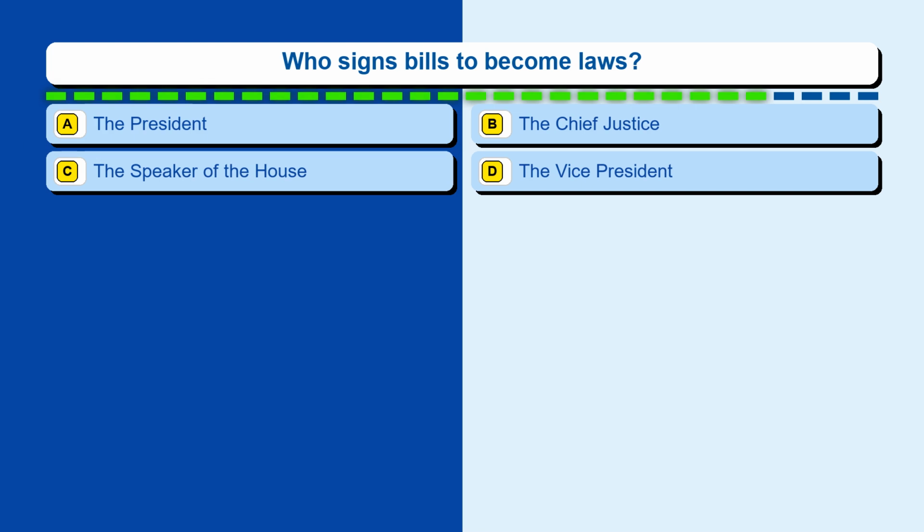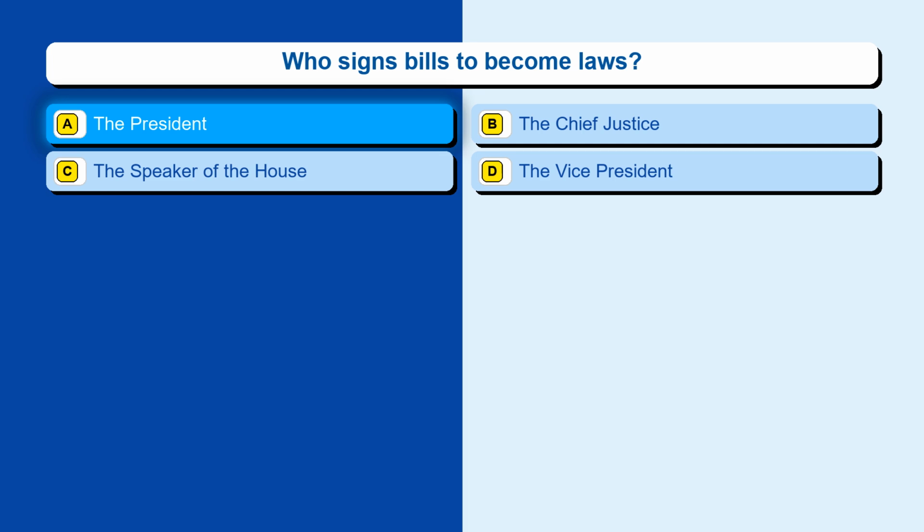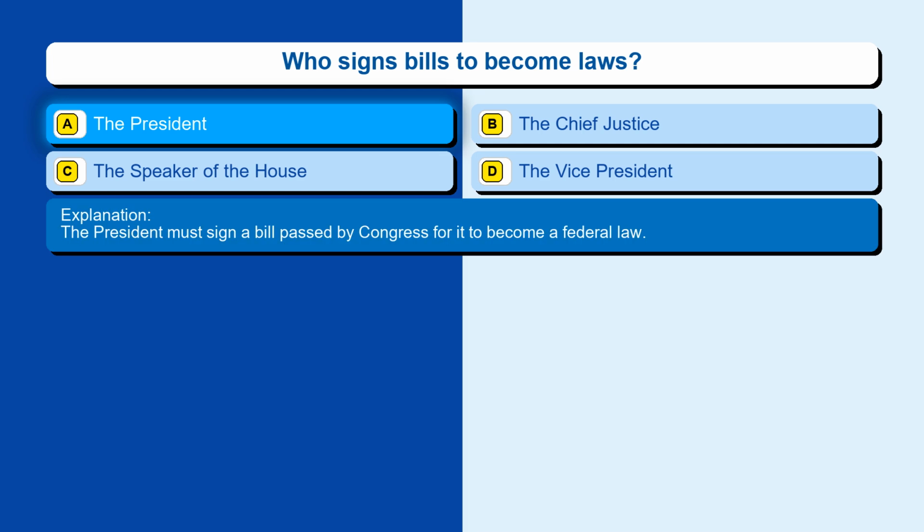Question 8. Who signs bills to become laws? Option A, the President. Option B, the Chief Justice. Option C, the Speaker of the House. Option D, the Vice President. The correct answer is option A, the President. The President must sign a bill passed by Congress for it to become a federal law.